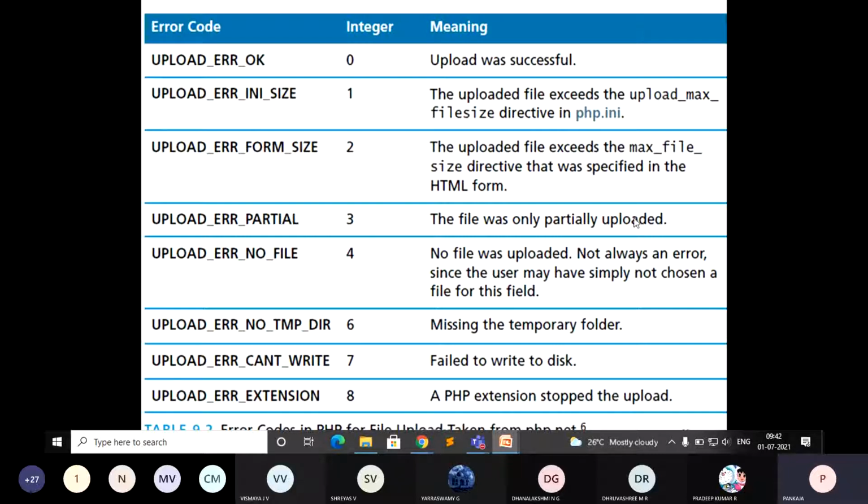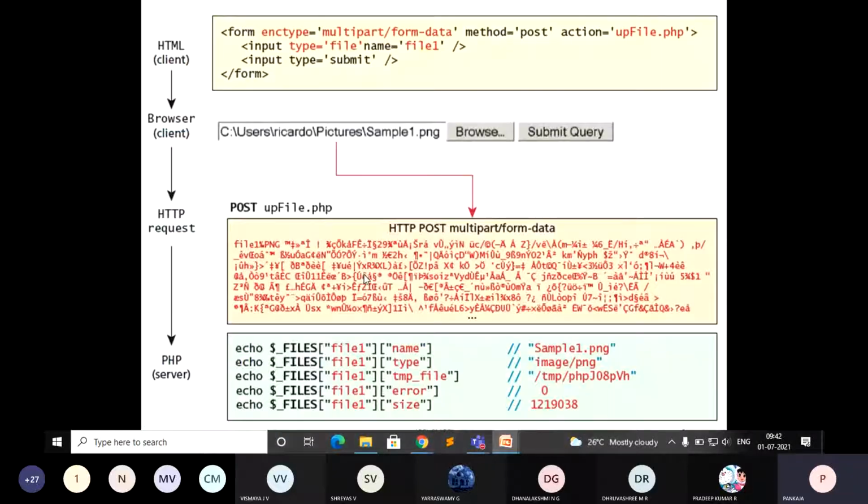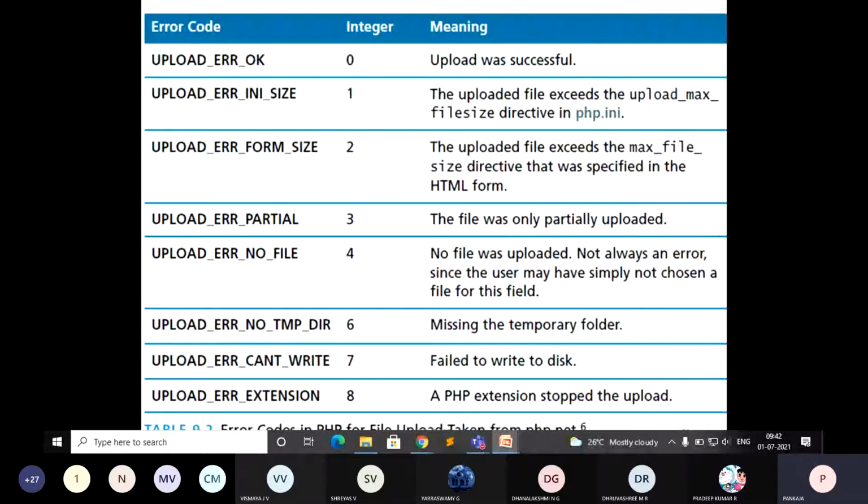You can check this particular key and its value to understand the status of the file upload. Similarly, check with 4. 4 indicates no file was uploaded.